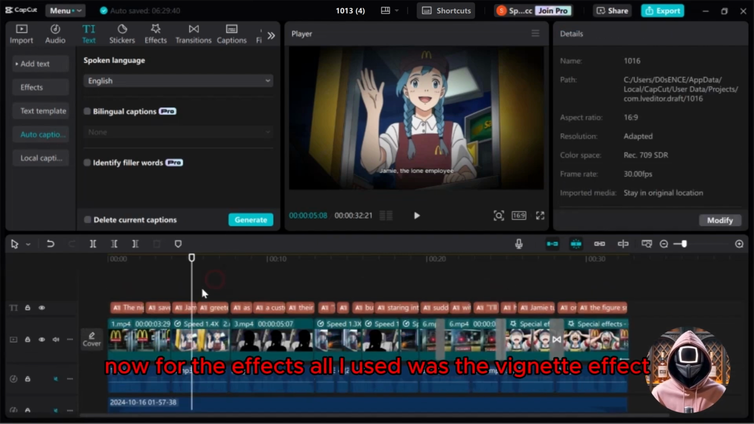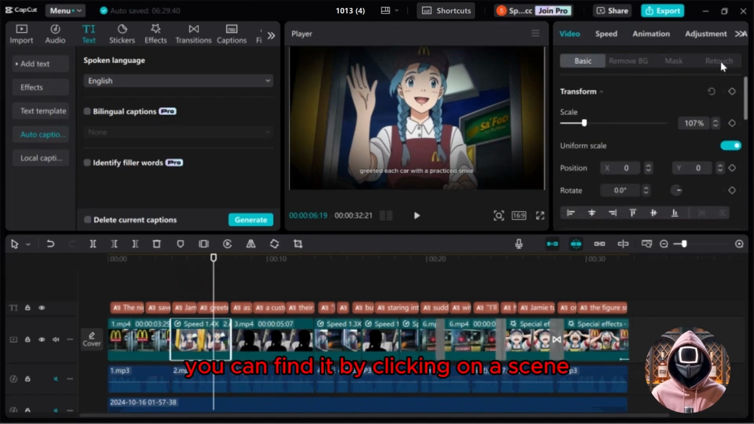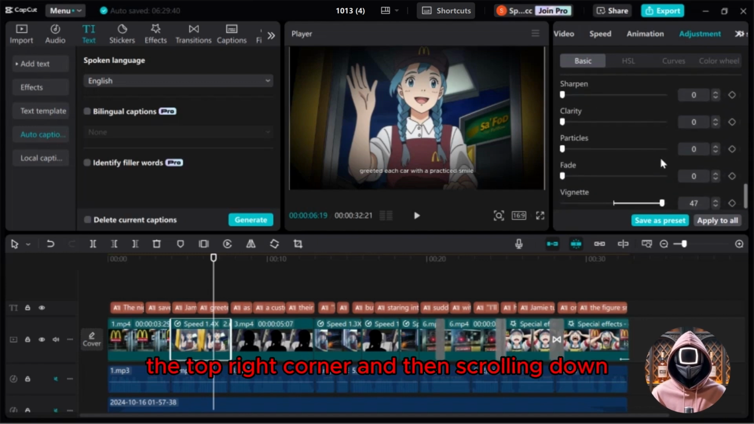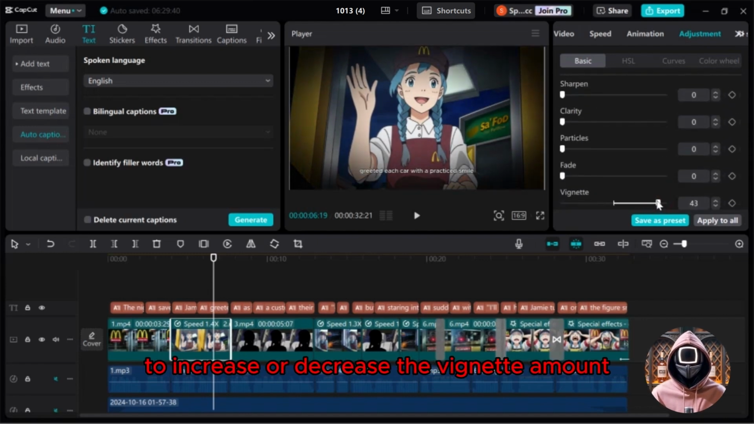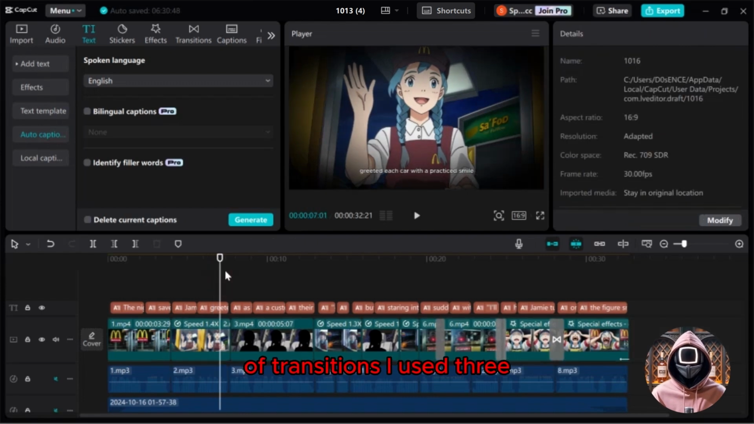Now, for the effects, all I used was the vignette effect. You can find it by clicking on a scene, navigating to the adjustment section in the top right corner, and then scrolling down to increase or decrease the vignette amount by moving the slider to the right or left. Of transitions, I used 3.